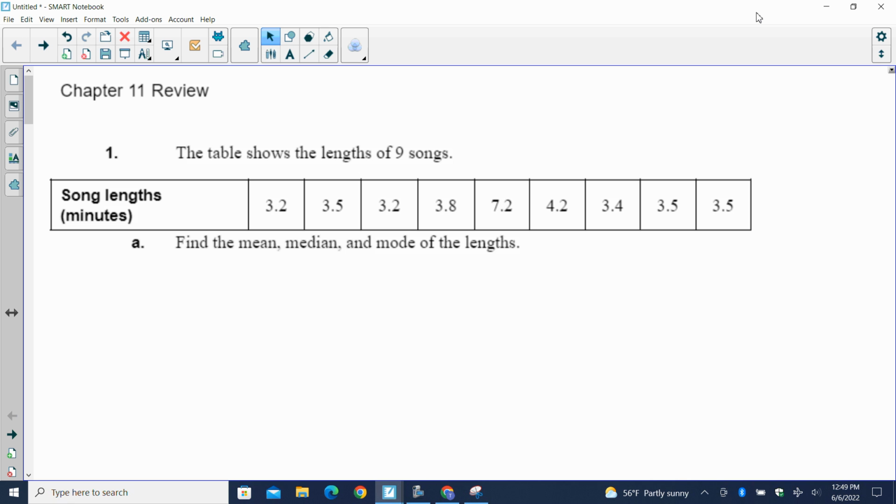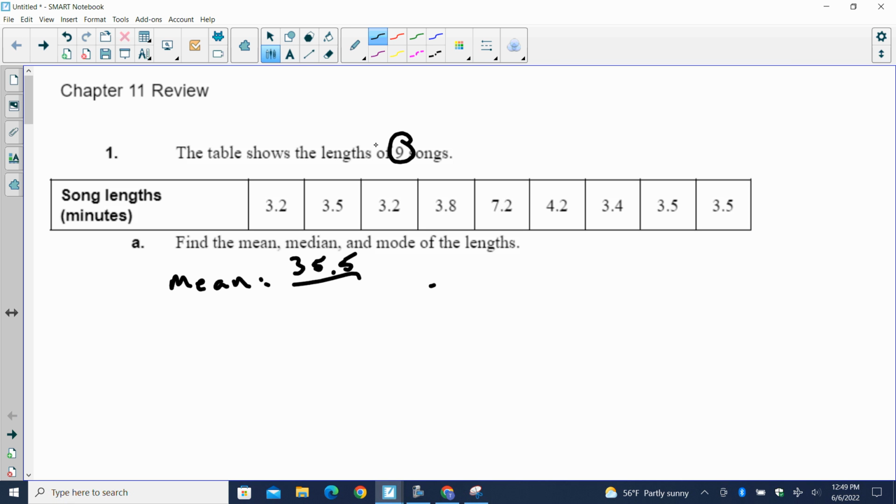Remember, the mean is the same thing as average. So I want to find the sum of all of those numbers and divide by the number of numbers. In this case, I want to find 3.2 plus 3.5, etc. I'm not going to write all that out. When you grab a calculator and type all that in, I get 35.5.